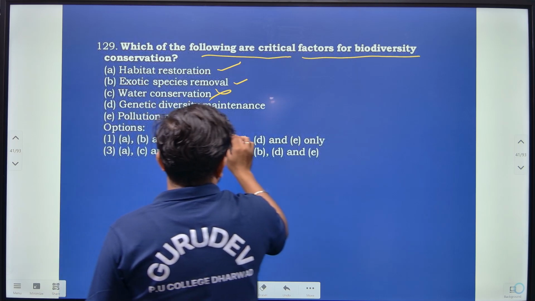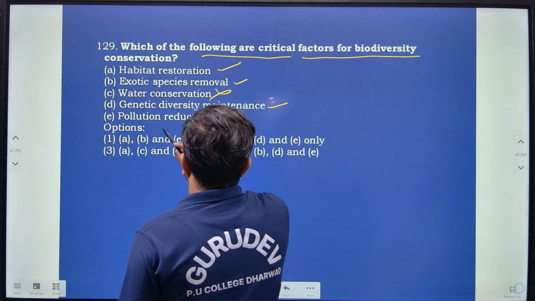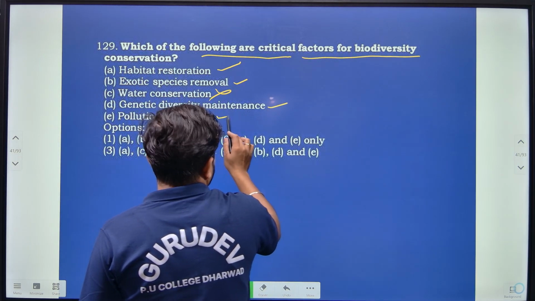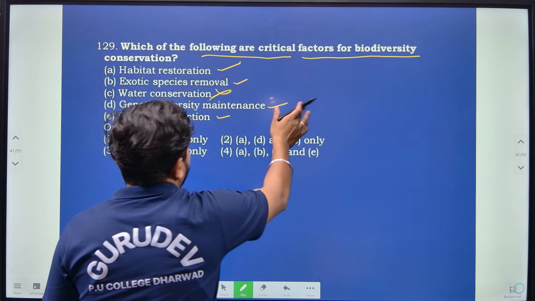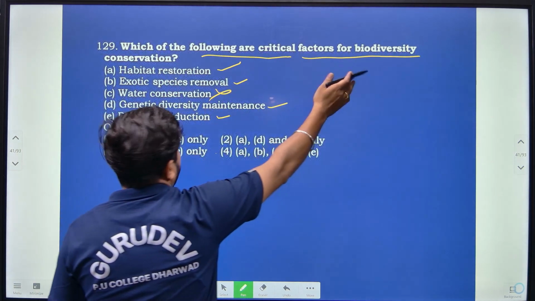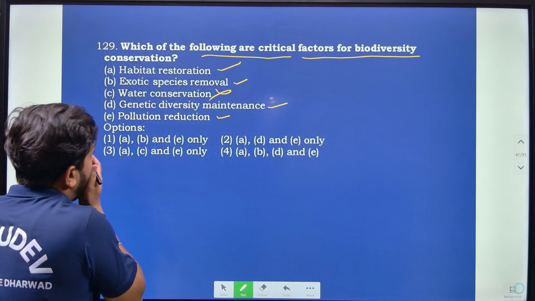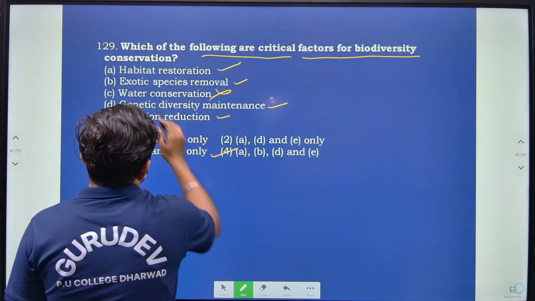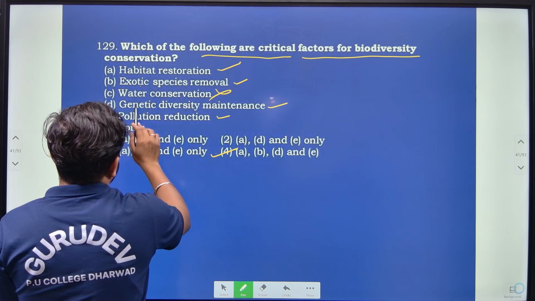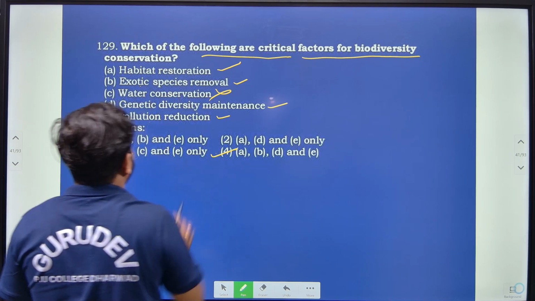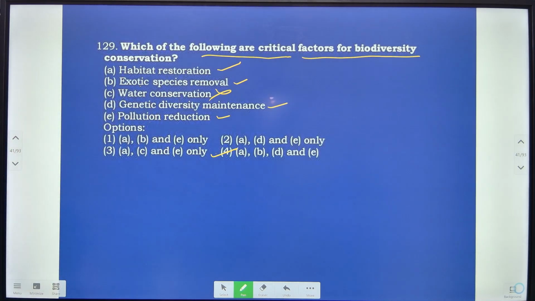Then genetic diversity, that should be there. Then pollination, that should be there, and that leads to the critical factors for biodiversity conservation. So here majorly A, B, then D and E are required. So here option 4 is correct.